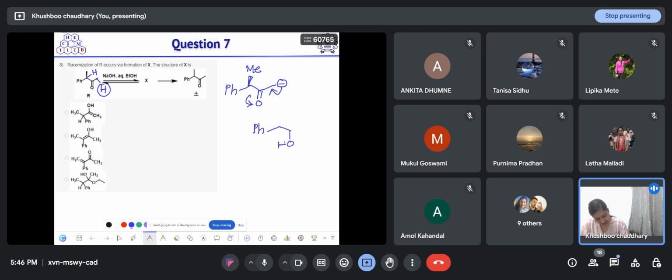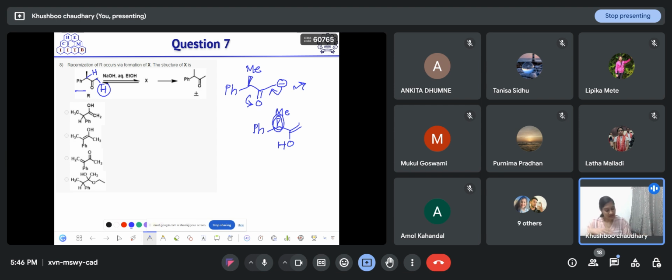They are forming in all, so I'm writing it that way only. If this enol forms, then after the reaction also, this chiral center will remain unchanged. So racemization will not take place. Whatever the chirality in the starting material, this intermediate will lead to the same chirality in the product also.